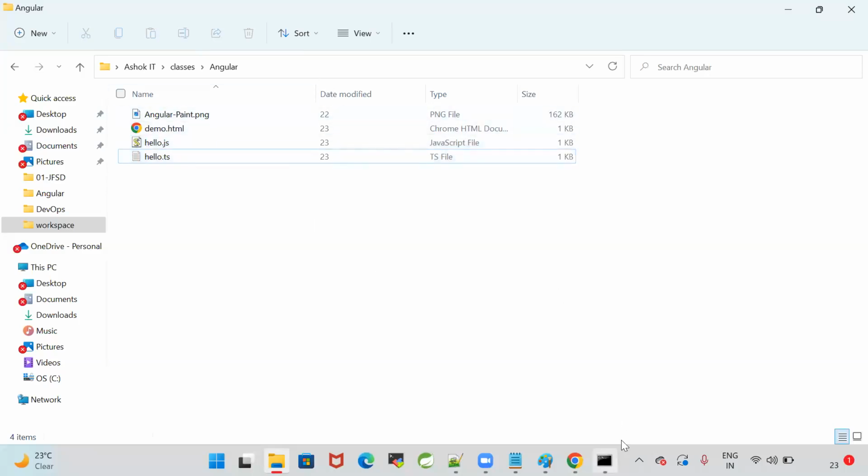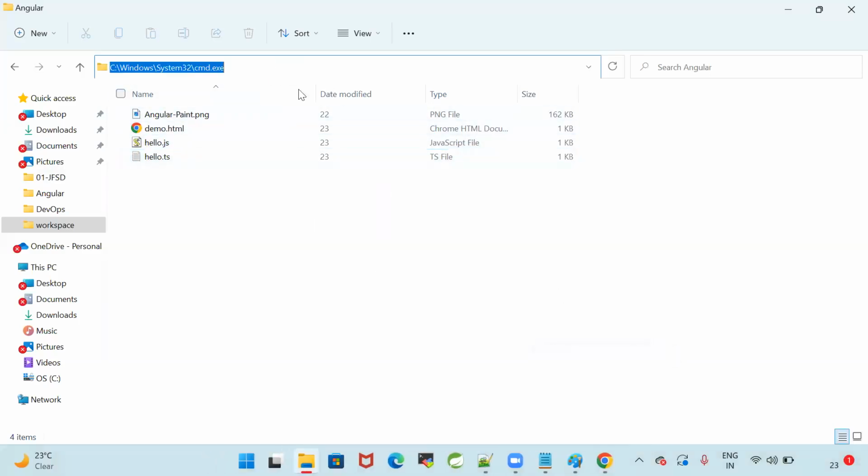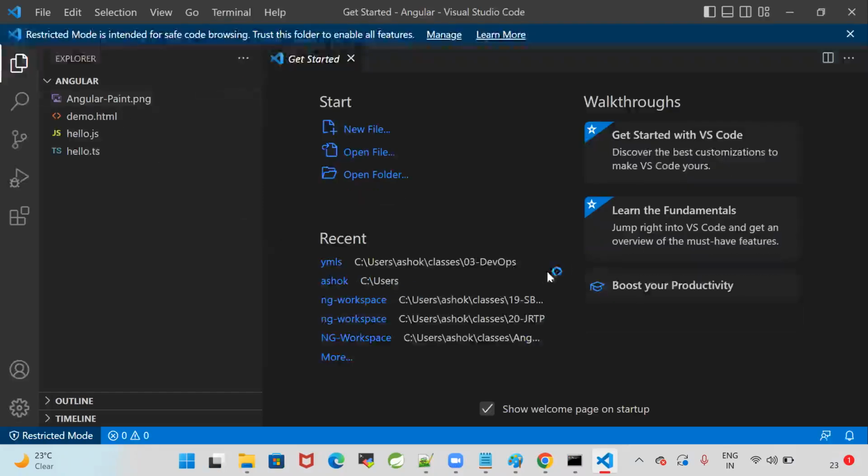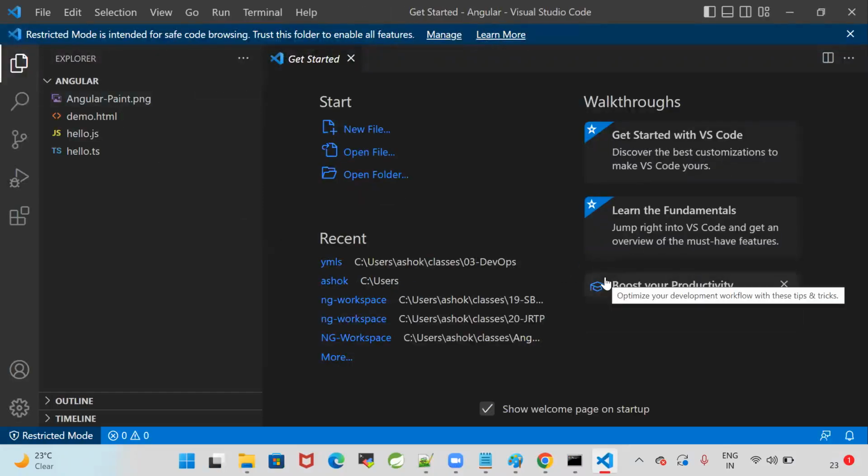I will open command prompt from this location. Click here, open CMD. In this CMD, I will type code space dot. When I use code space dot and click on enter, from that location, my VS Code IDE is opened. Are you able to see the VS Code IDE that I have opened?